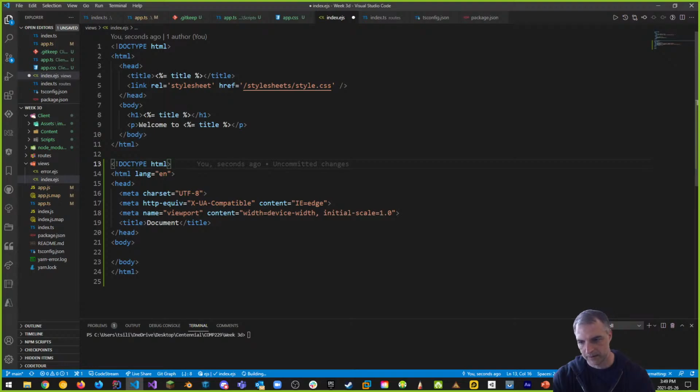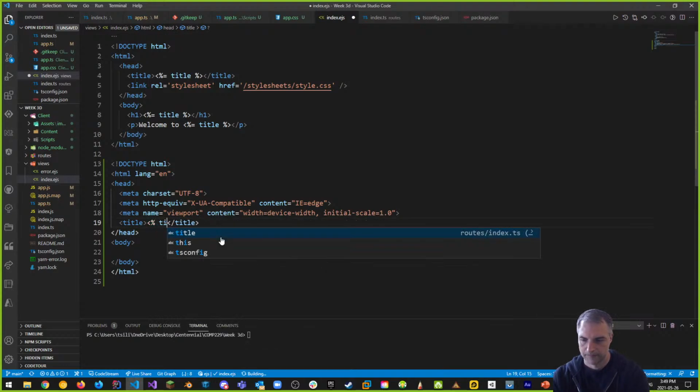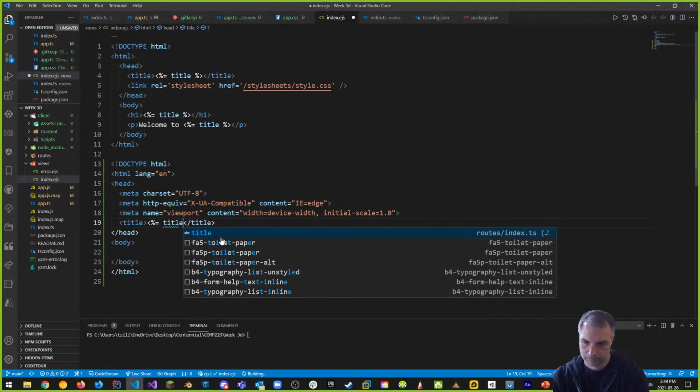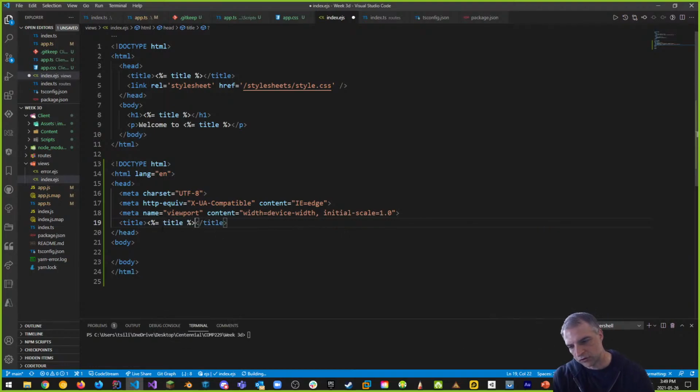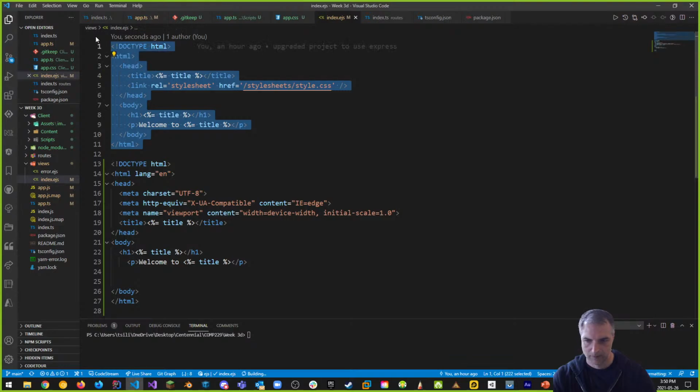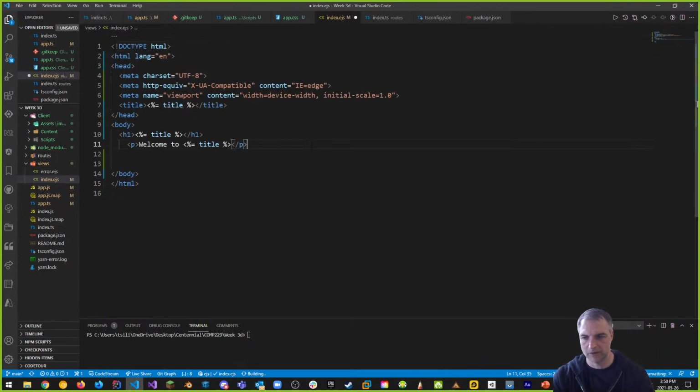So for example, if I put in here the title, I can do something that looks like this. Because that injects the title object inside of my title tag. That's what it does, my title object. So this is what this does, and I'll come back to this in a sec. I'll even keep this part. I don't mind this stuff right now. I can copy this and put it in my body. And I can get rid of all this. So now your new HTML looks like this.